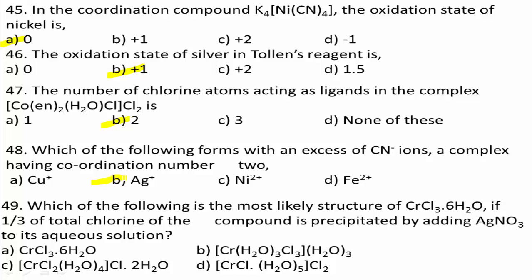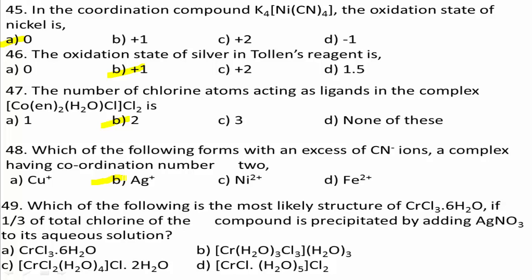Option A CrCl3·6H2O, option B [Cr(H2O)3Cl3]·3H2O, option C [CrCl2(H2O)4]Cl·2H2O, option D [CrCl(H2O)5]Cl2·H2O. Yes, when it is treated with silver nitrate solution, it forms AgCl precipitate.